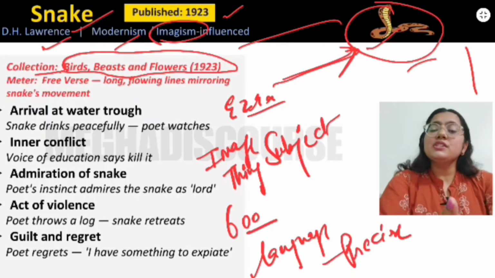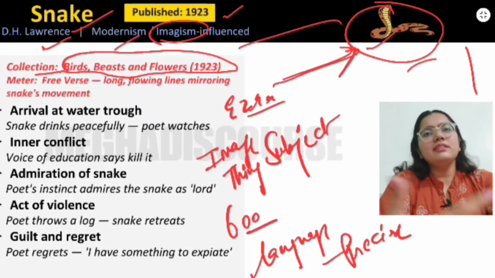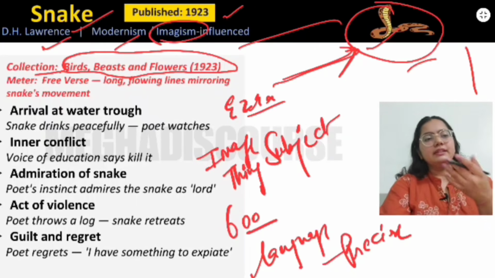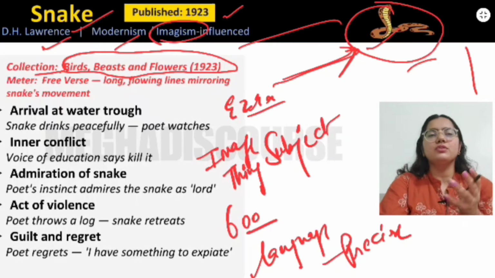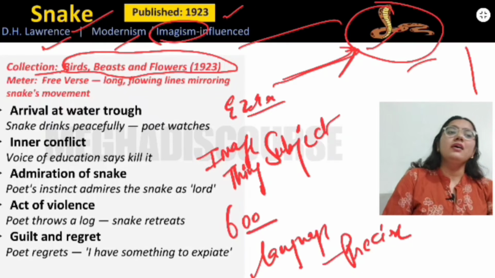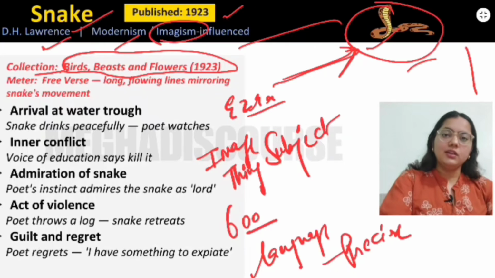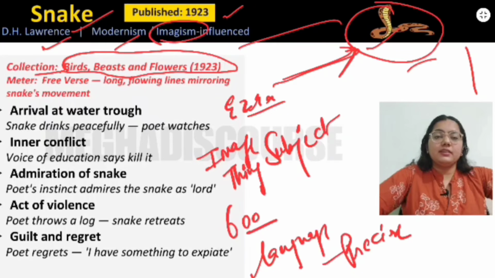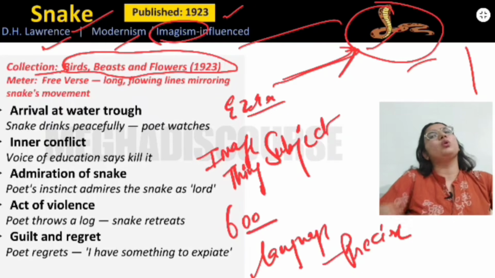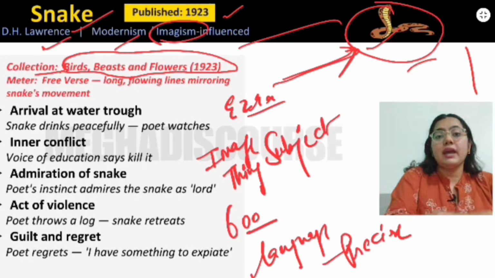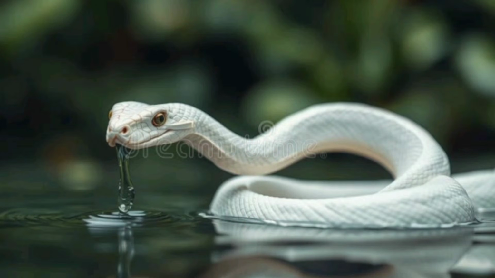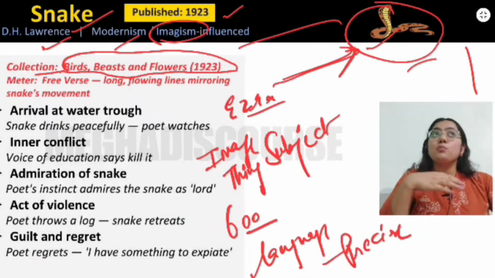Okay, so let us just look at the summary first. In the Snake poem, what happens is that there is our speaker who is just going with a pitcher in his hand. Pitcher means a kind of a water container. He is going wearing his pajamas, and he is going to fetch the water. When he goes there, there is a big container of water from which our poet has to take the water. But in that big container, which is meant for the animals to drink water, there is a snake. There is a big snake over there, and that snake is drinking water. So here our speaker is observing that snake.